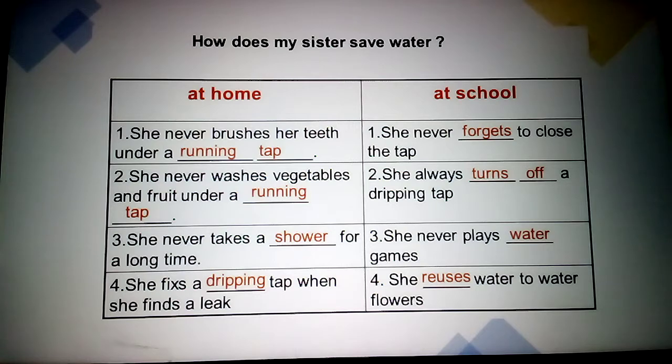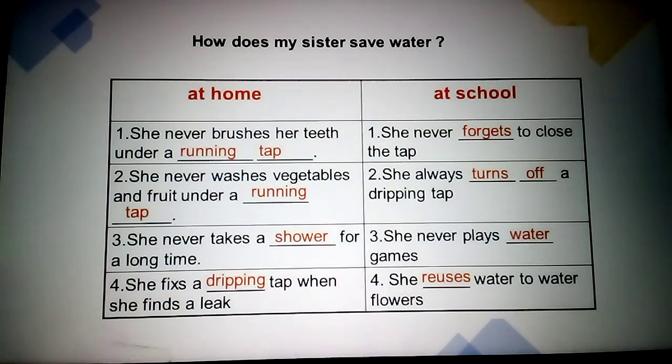Next, she never washes vegetables and fruits under a running tap. Instead, she fills water in a bowl and washes the vegetables. That water she uses for other purposes, like pouring on the plants. Next, she never takes a long shower bath, because when we take a long shower, water is wasted.